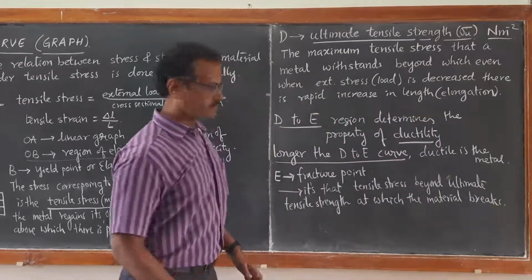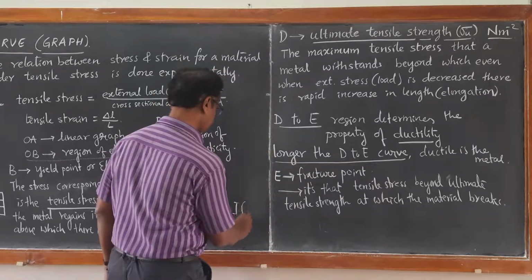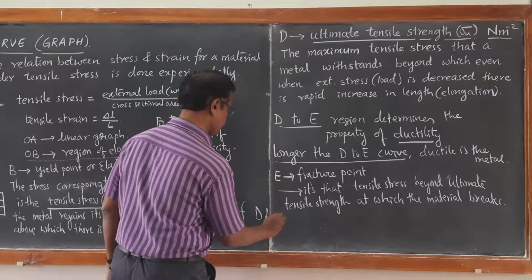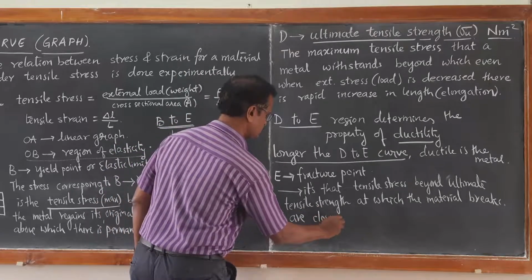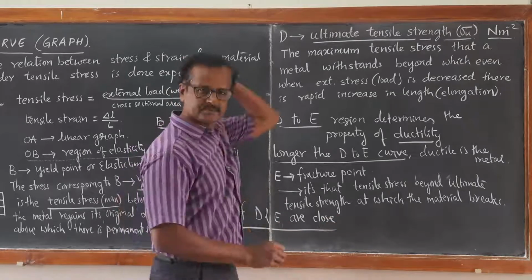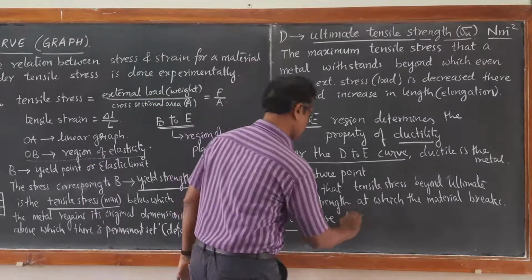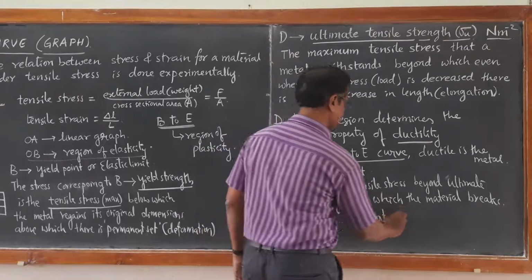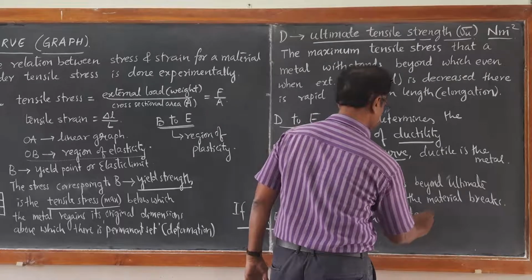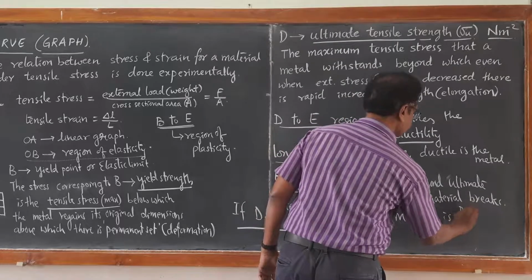So if in the graph D and E are very close for a particular material, then that material is brittle.